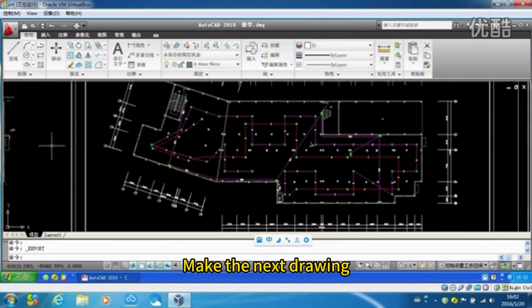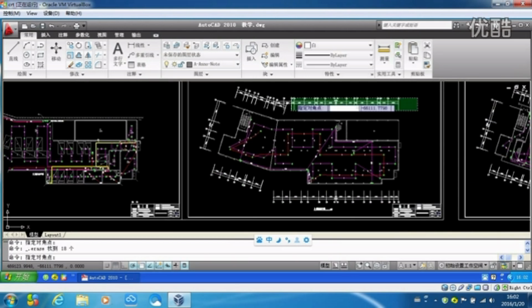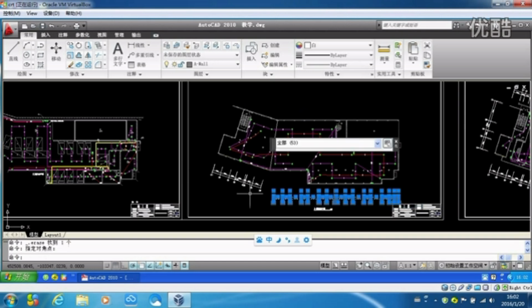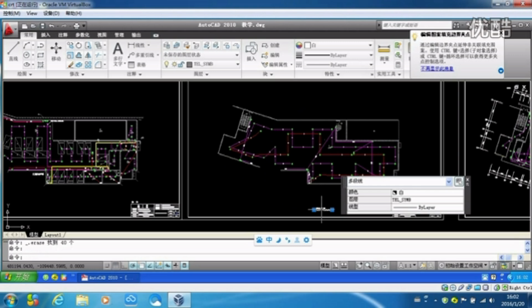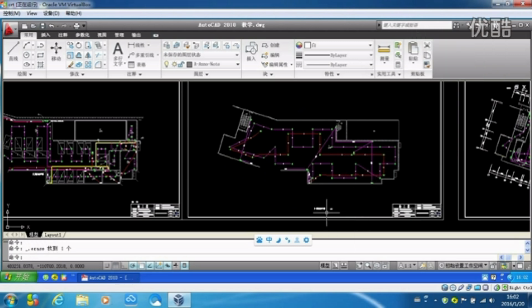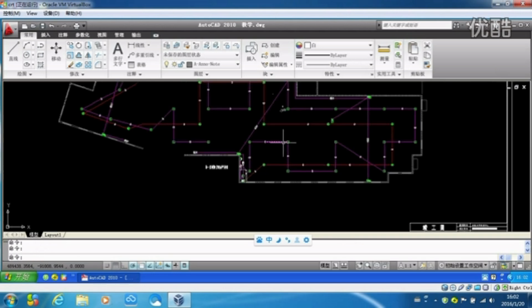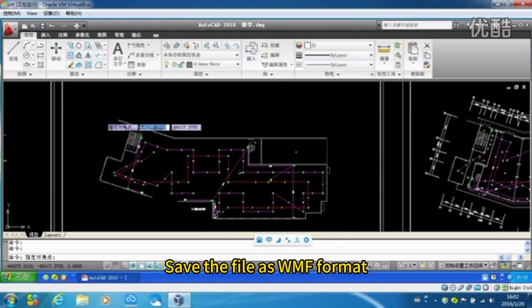Make the next drawing. Save the file as WMF format.